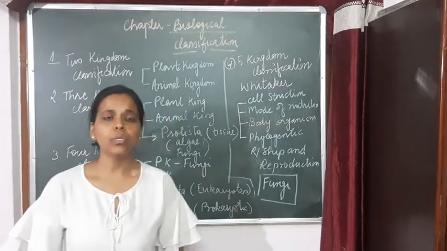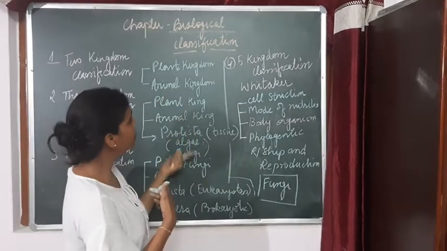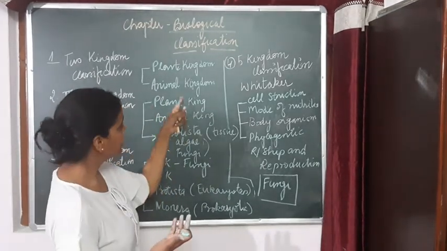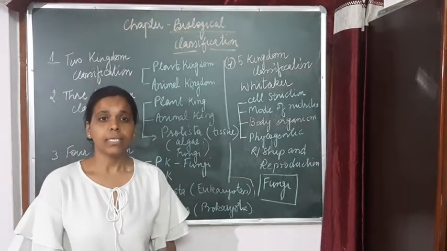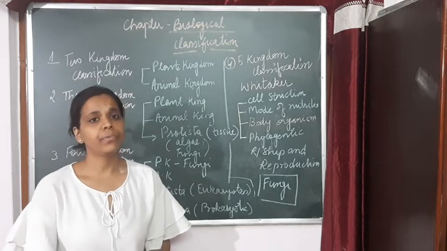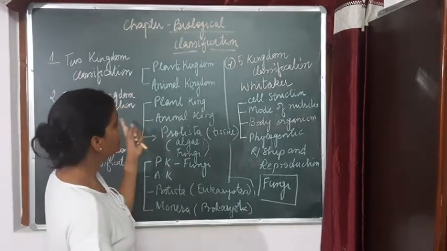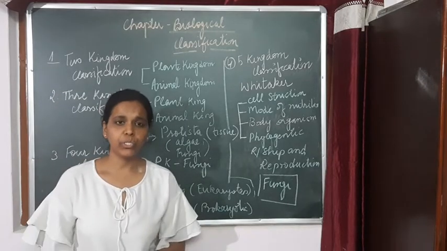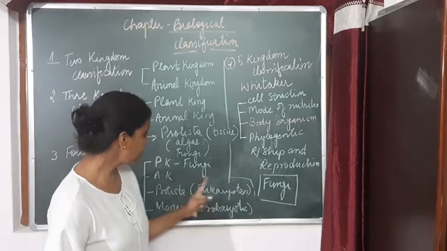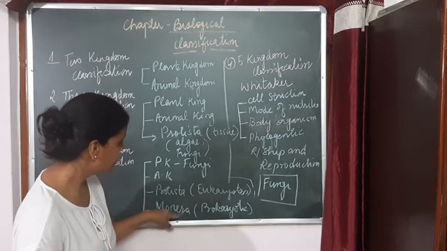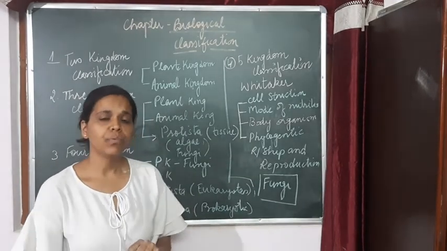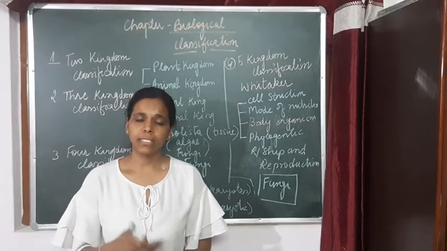So this is how the discoveries were going on, and how we were increasing our knowledge of how we can categorize the different organisms in separate kingdoms according to different characteristics, right? So this was all regarding the kingdom classification, and in my next video I will start with these different kingdoms, starting from Monera, Protista, fungi, the animal and the plant kingdom. So we will start discussing all the kingdoms one by one.